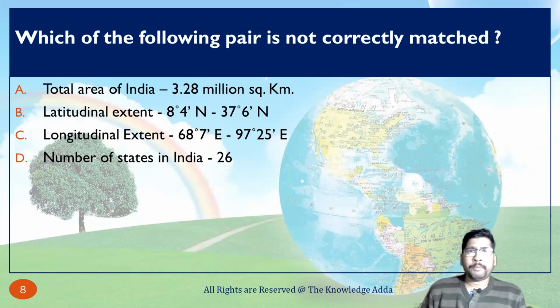Which of the following pairs is not correctly matched? The total area of India, 3.2 million square kilometer, is correct because we have already discussed it. The latitudinal extent is correct. The longitudinal extent is also correct. The number of states in India is wrong because currently India has 28 states and 8 union territories. So the fourth option is wrongly matched.